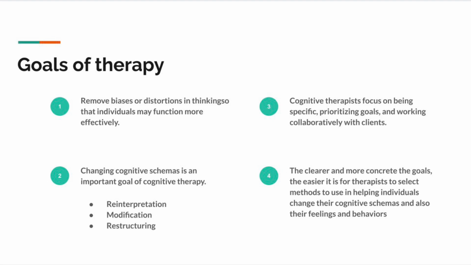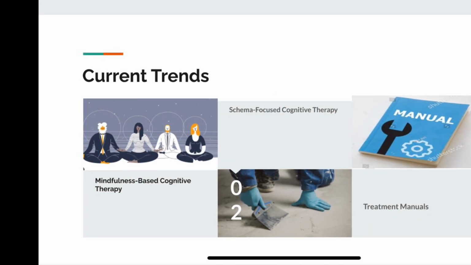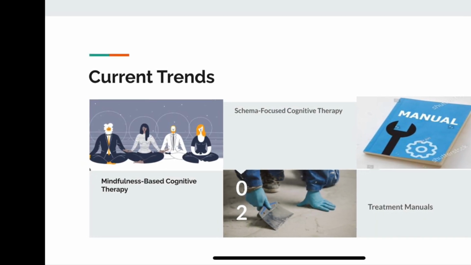The clearer and more concrete the goals, the easier it is for the therapist to select the method which the therapist would use to help the individual change their cognitive schemas, behaviors, as well as emotions. The current trends involve a lot of other factors.